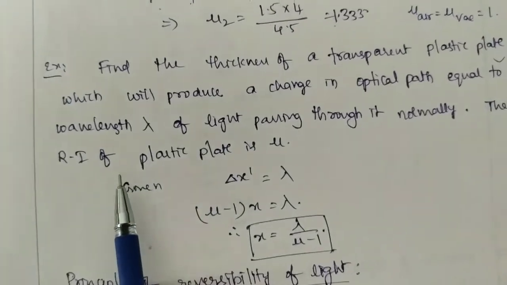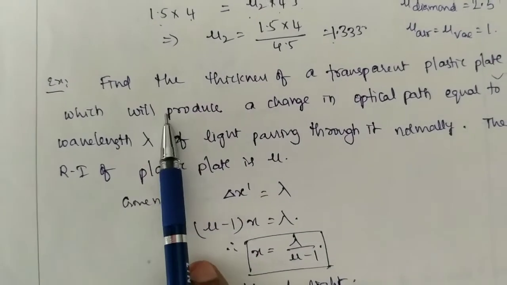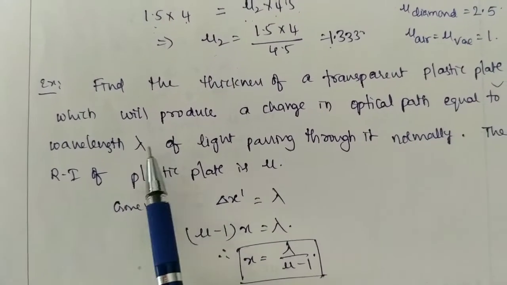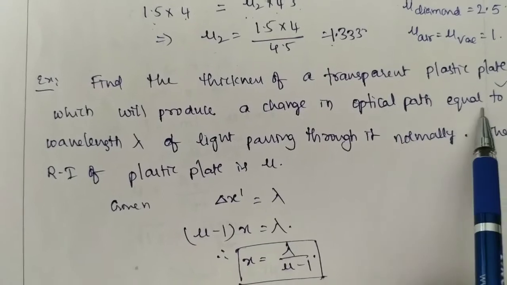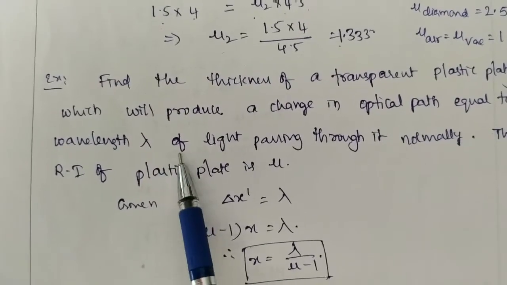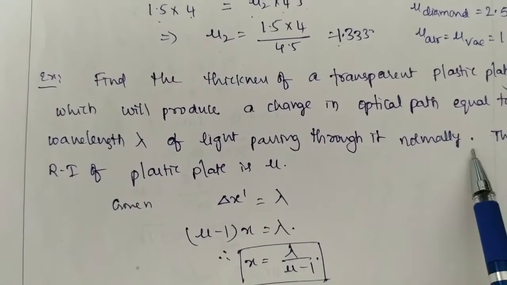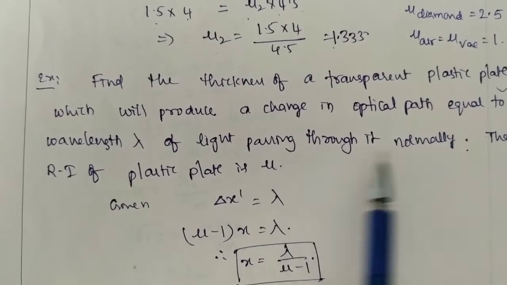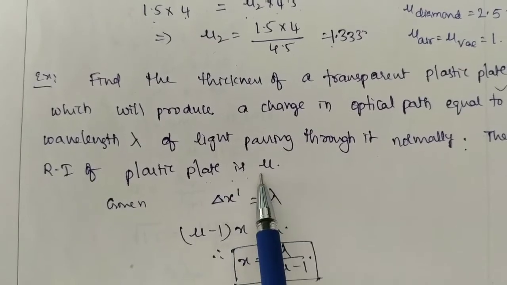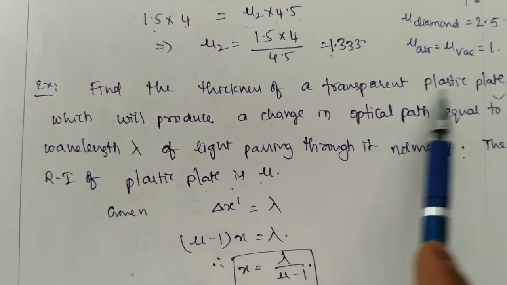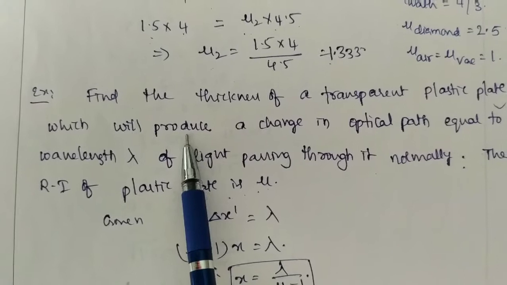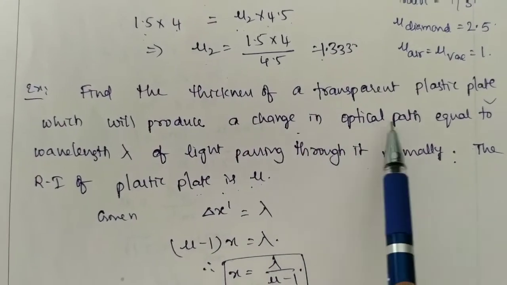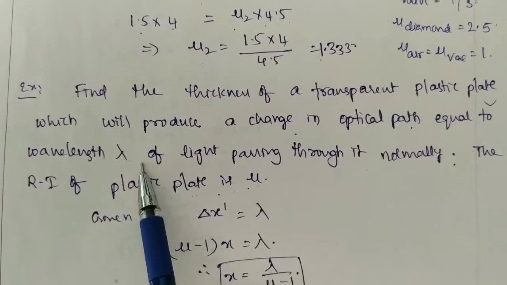Okay, see the next example. Find the thickness of a transparent plastic plate which will produce a change in optical path equal to the wavelength lambda of light passing through it normally. The refractive index of the plate is mu. Here you have to calculate the thickness of the plastic plate, and it is given that the optical path difference is equal to lambda.